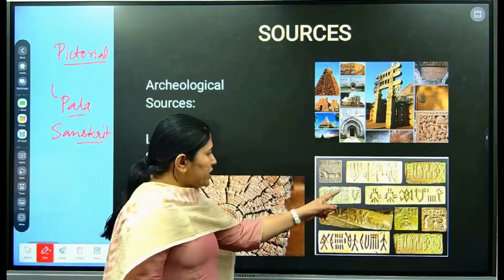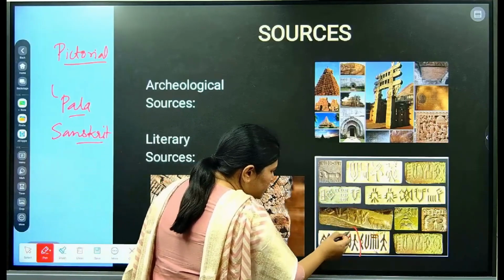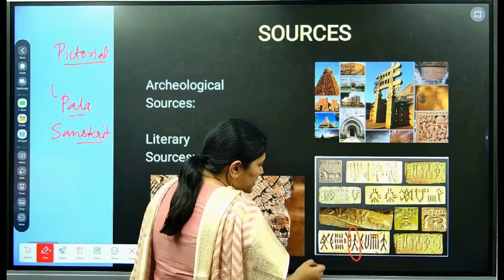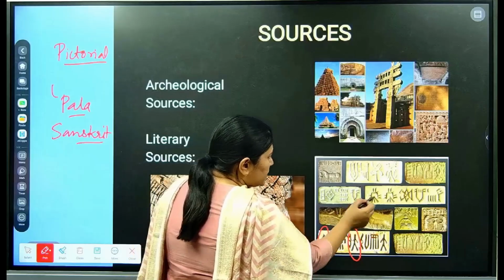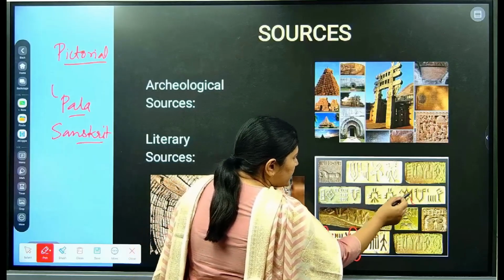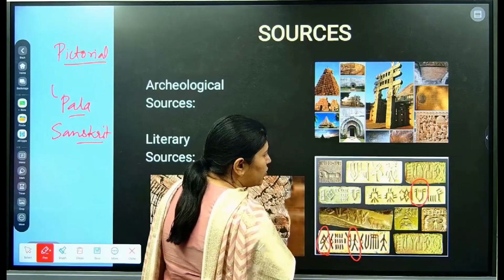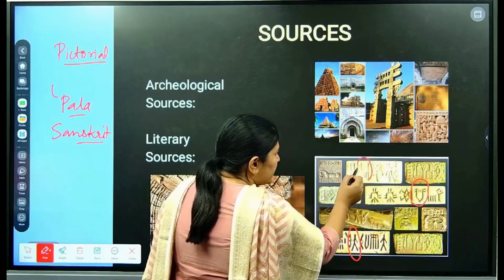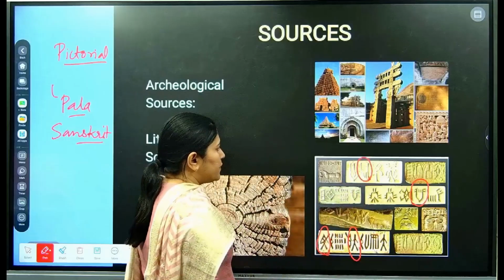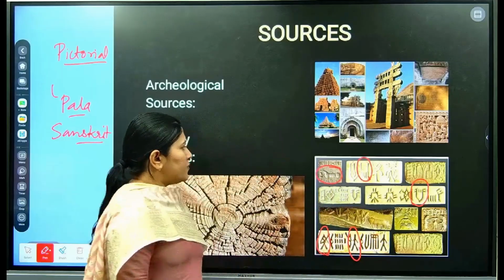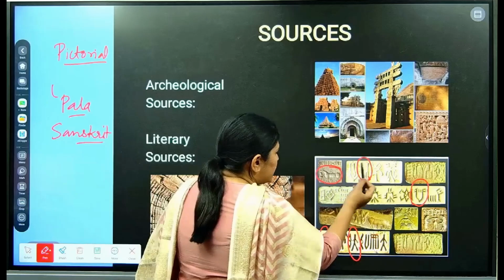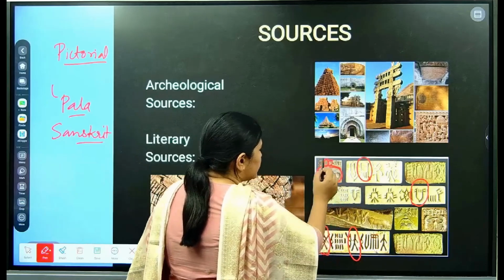Now in this pictorial script, see, this figure is of a human, this figure is of a stone tool, this figure is of the plow, and this figure represents something different. Some of the figures also represent animals, and some tell us about fish.